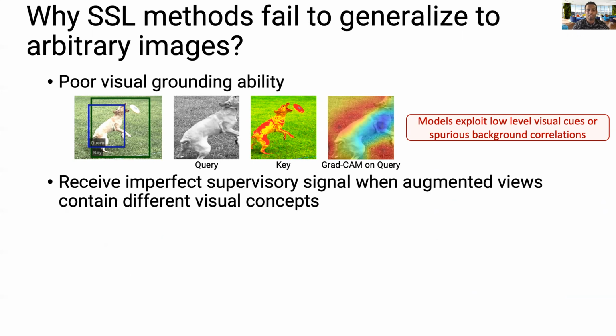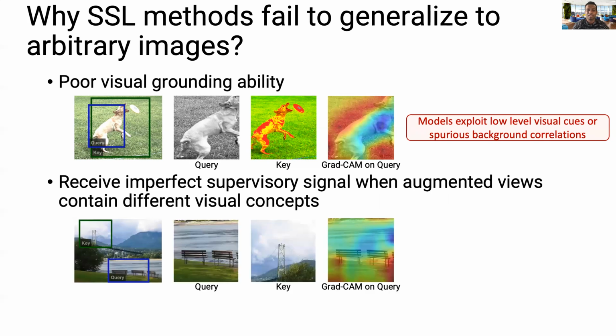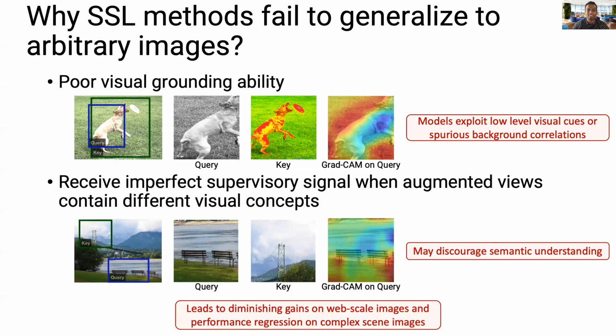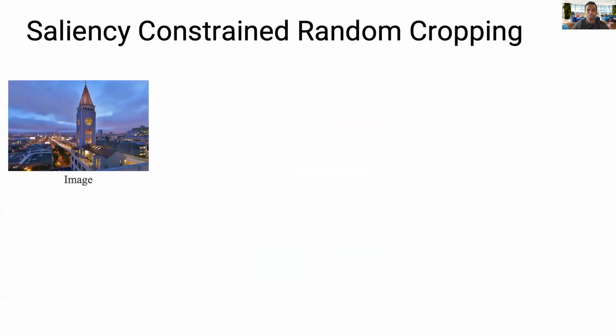Even during the crop computation stage, taking random crops from an image may be acceptable for iconic images. However, for scene-level images such as this, they might receive imperfect supervisory signals because they contain different visual concepts, and this discourages semantic understanding. To fix this, our first contribution is a semantic alternative to random cropping.